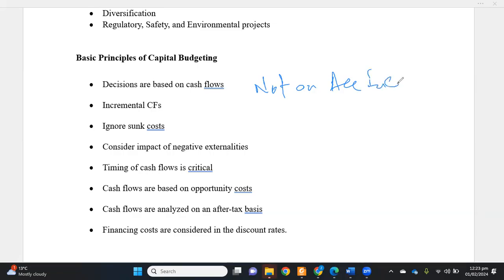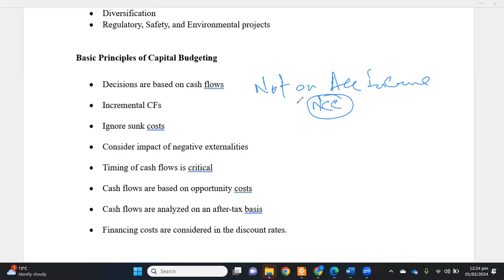As we know, the difference between cash flows and accounting income is non-cash charges. So here decisions should be purely based upon the cash flows. We do not make any assumptions or estimations. Accounting assumptions or estimations should not be involved in the capital budgeting process, because here we purely focus on the cash flows.